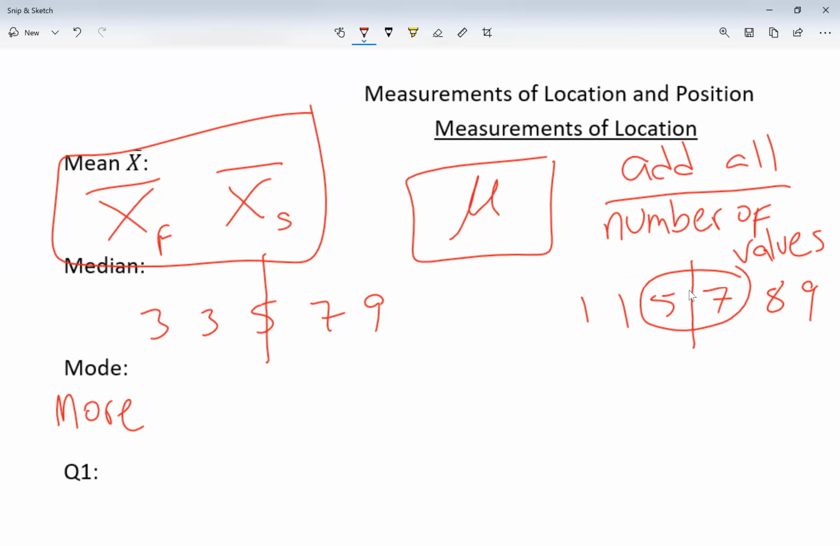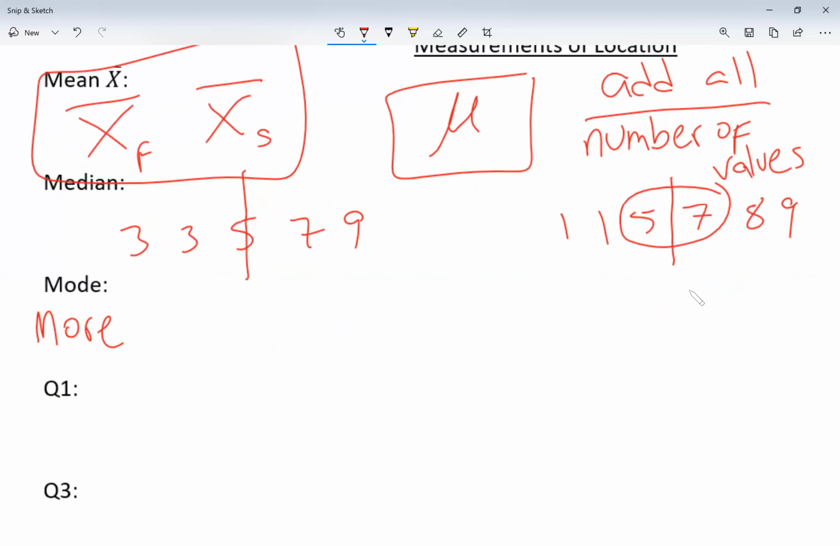For example, let's say my data is 3, 3, 5, 6, 8, and 9. Which number do you see more than anything else? Well, 3. In this case, my mode will be 3. So my answer, if I was asking here, what's the mode? Well, just 3. Simple.